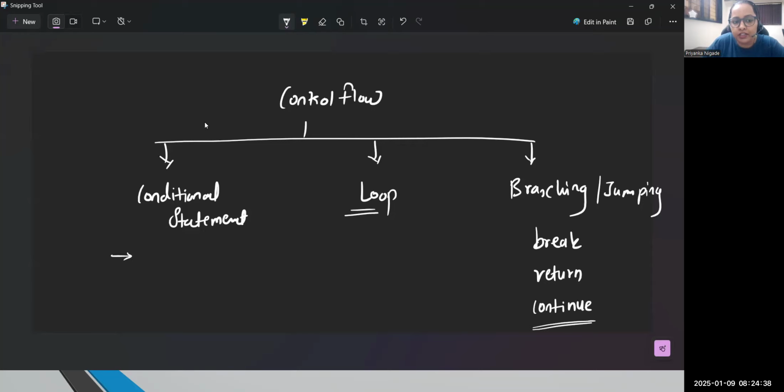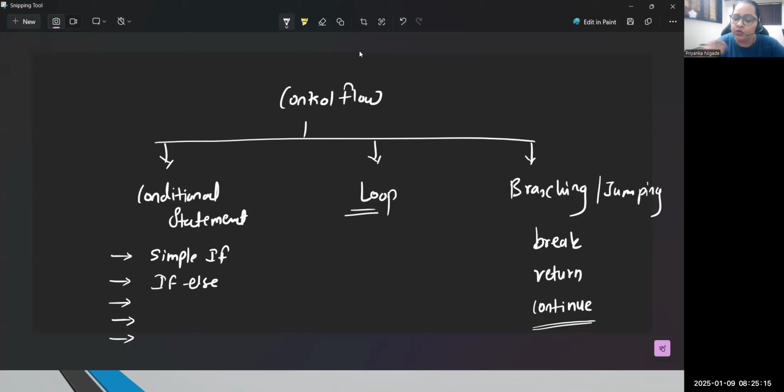When it comes to conditional statements, the topic is very simple. You just need to remember the syntax. There are actually different statements we'll be learning. What if you just want to test only one single condition? Let me admit the participant. Yes, if you just want to test only one single condition, then we'll be using simple if. So very first I will be talking about what simple if is. Somewhere we can test both the true and false conditions. In that case, you need to understand if and else both.